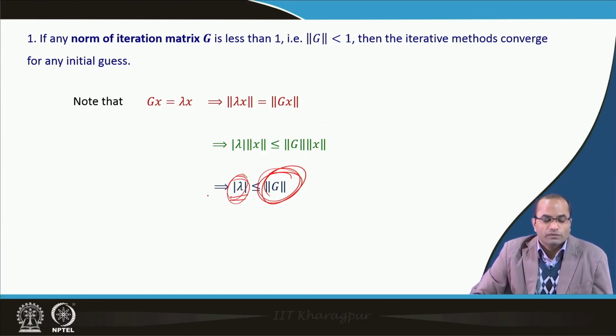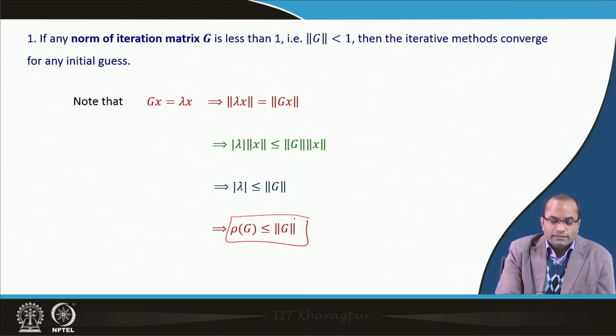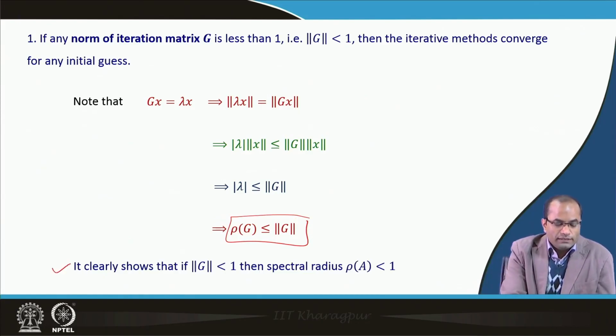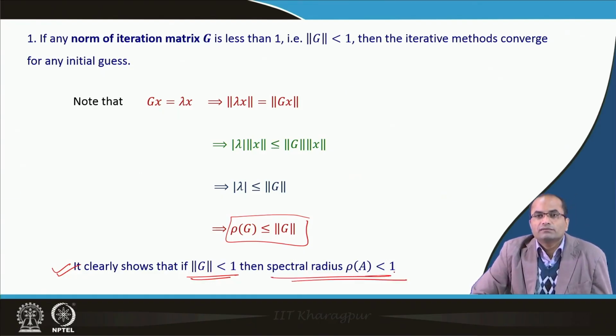So, here we have that rho of G is less than or equal to the matrix norm, and we have the freedom of taking any matrix norm here. So, it clearly shows that if the norm of this matrix G is less than 1, then the spectral radius will be less than 1, and hence it follows the convergence.